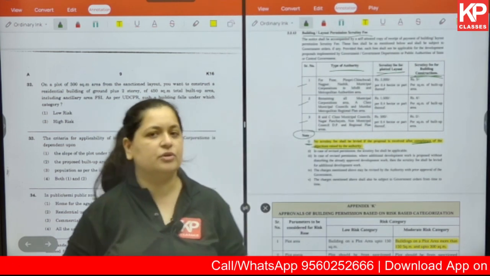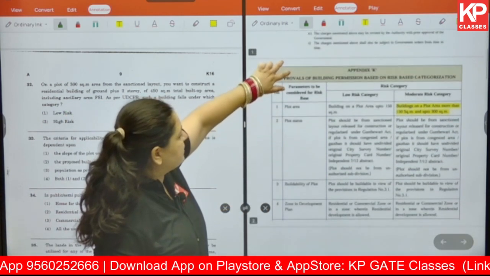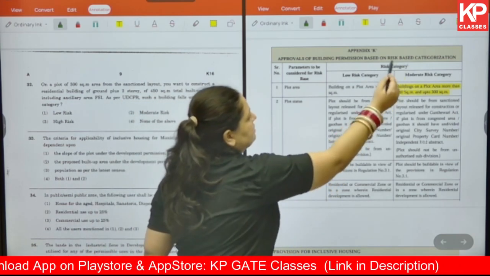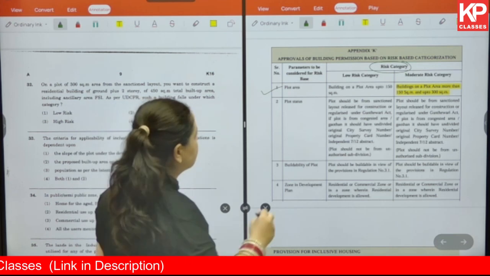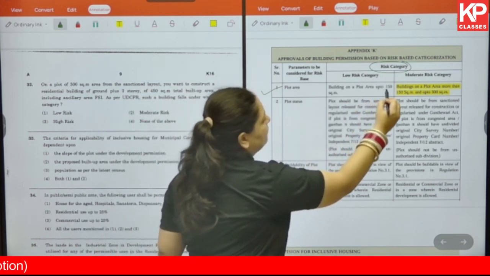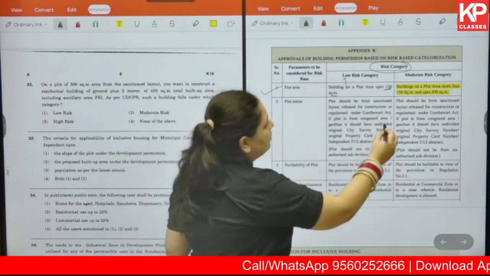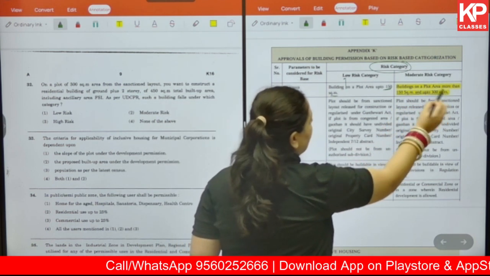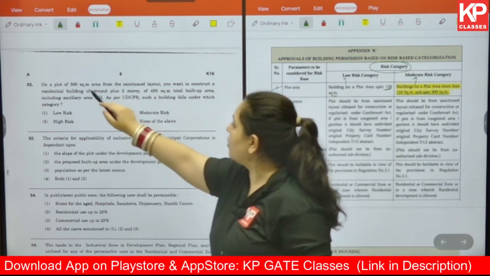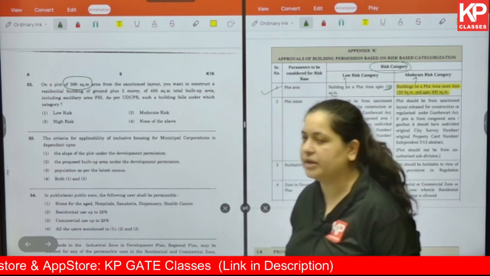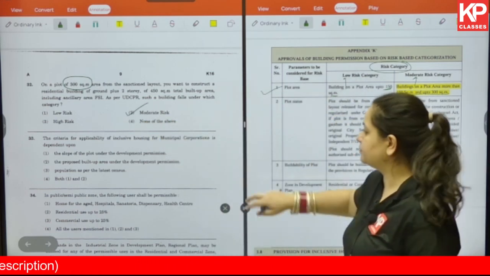Again, you will have to refer to the document of UDCPR to get this answer. Under Appendix K, we talk about the risk categories. Okay, so let's read point 1. With respect to plot area, it says that building on a plot area up to 150 square meter comes under low risk, and plot area between 150 square meter to 300 square meter comes under moderate risk category. So for us, the plot area is 300 square meter, which gives us the answer as option number 2, moderate risk.